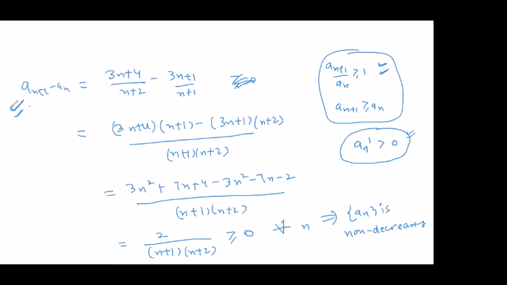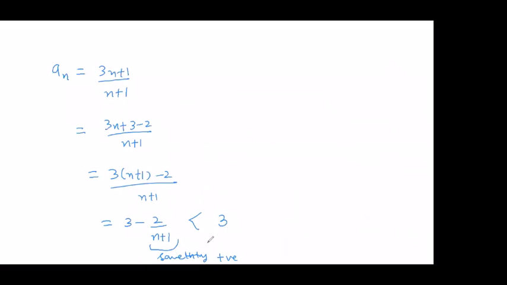So most of the times I always try this way first, the subtraction one, but many times it does not work, so we can also use the ratio in some cases, right? So this was our decreasing, non-decreasing part. And upper bounded was this way.